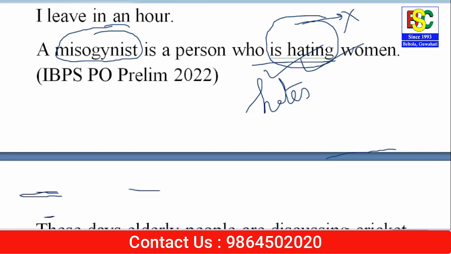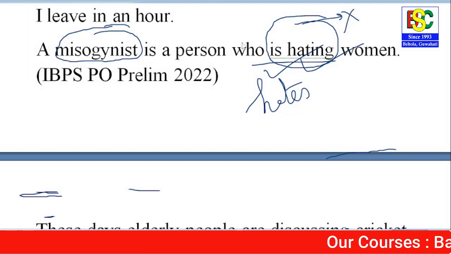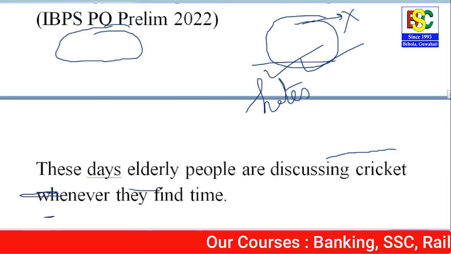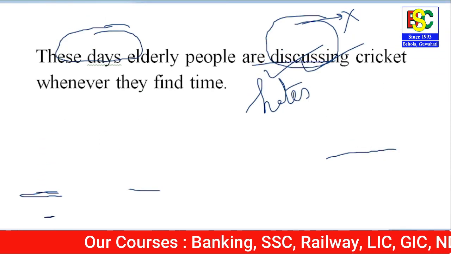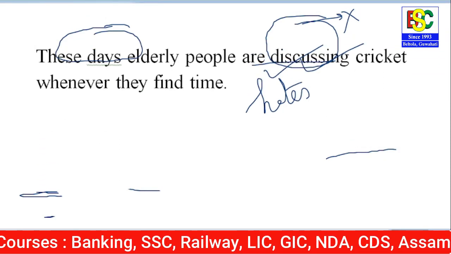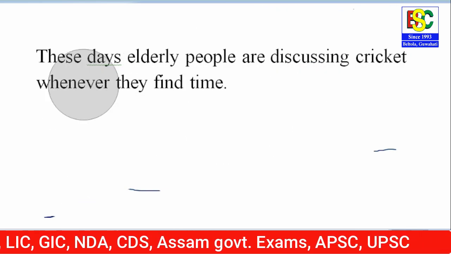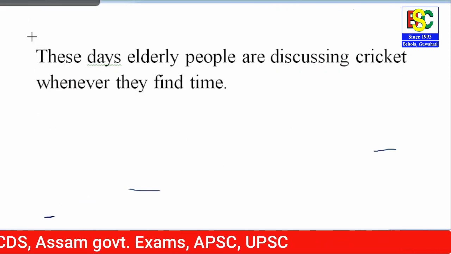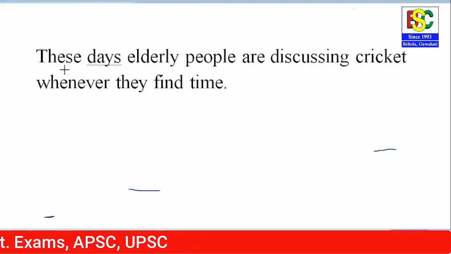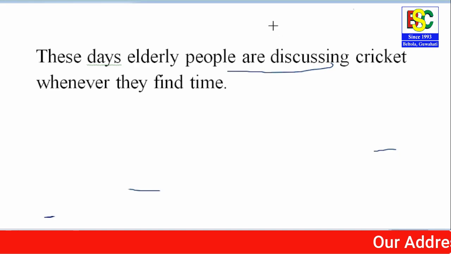Now coming to the second example. These days elderly people are discussing cricket whenever they find time. Okay, are discussing, यहाँ पे भी सेम मिस्टेक है, प्रेजेंट कॉन्टिन्यूअस टेंस है.